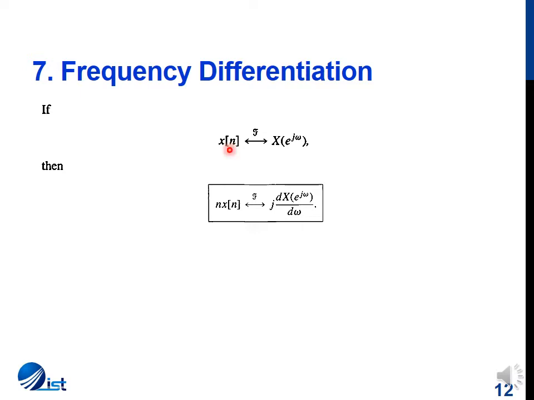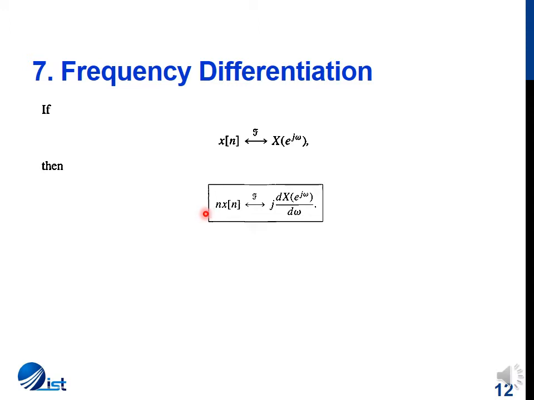So if a function x of n has a Fourier transform X of e^{j omega}, and if we have a new Fourier transform that is the derivative of X of e^{j omega}, then in the time domain there will be an n appearing next to the sequence x of n, and on the right side we also have a j. This j, as we have already discussed in the CTFT case, can either appear on the right hand side or the left hand side. If it is on the left hand side, then it will be minus j.